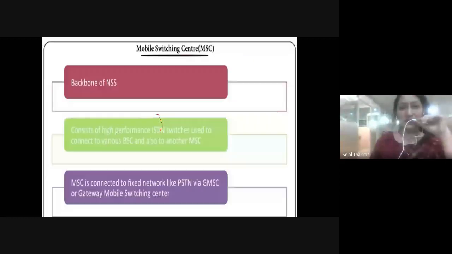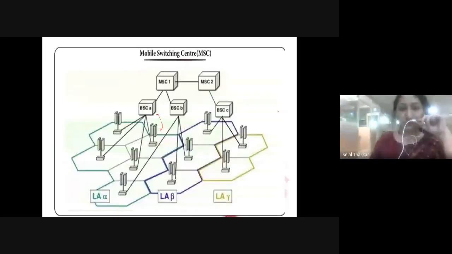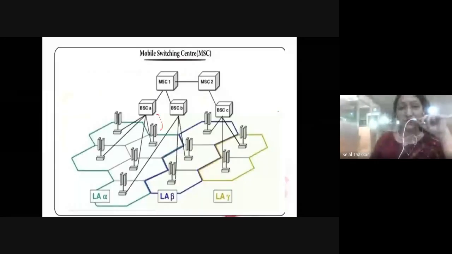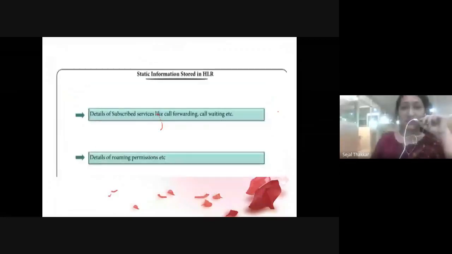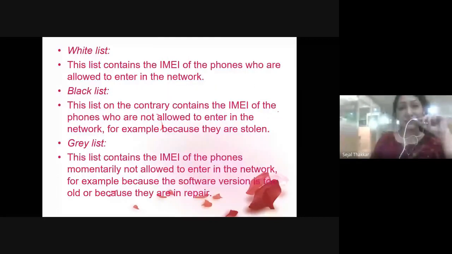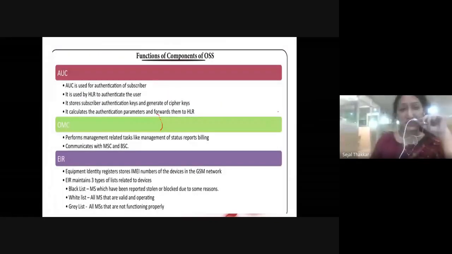Mobile switching center is the backbone of NSS. It consists of high performance ISDN switches used to connect the BSC and also other MSCs. MSC is connected to fixed networks like PSTN via GMSC, Gateway Mobile Switching Center. Okay. Now let's discuss one by one how these registers perform: home location register, visitors location register, and the operation and support system, how it is going to work. Let's see one by one.